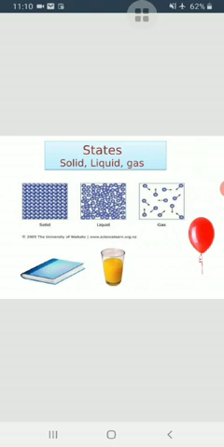So, matter has three states: solid, liquid, and gas. Most material can be placed into one of the three groups: solid, liquid, or gas.